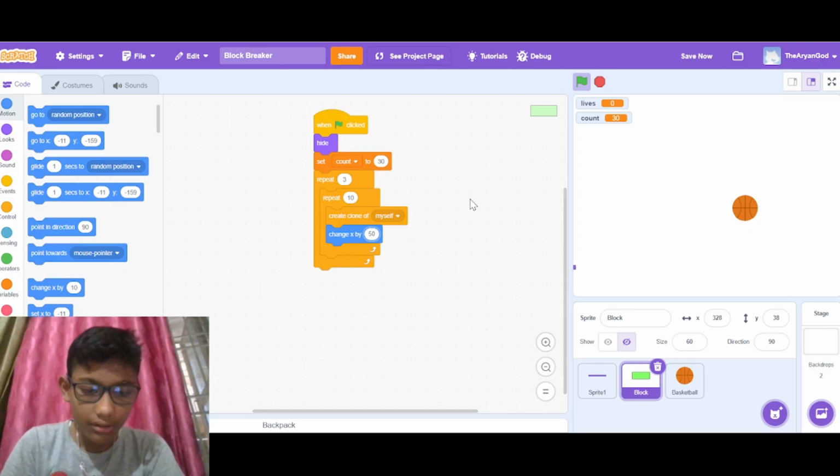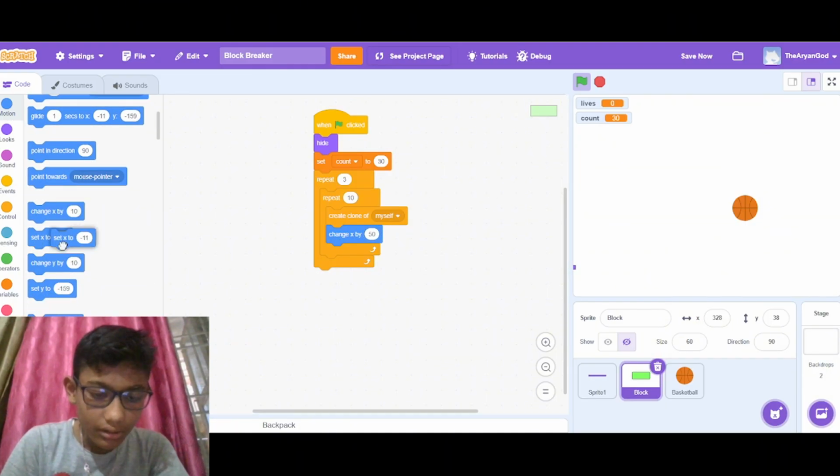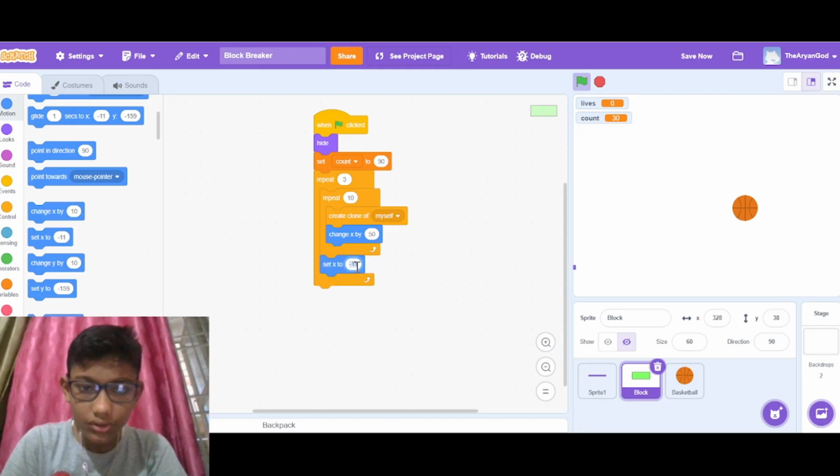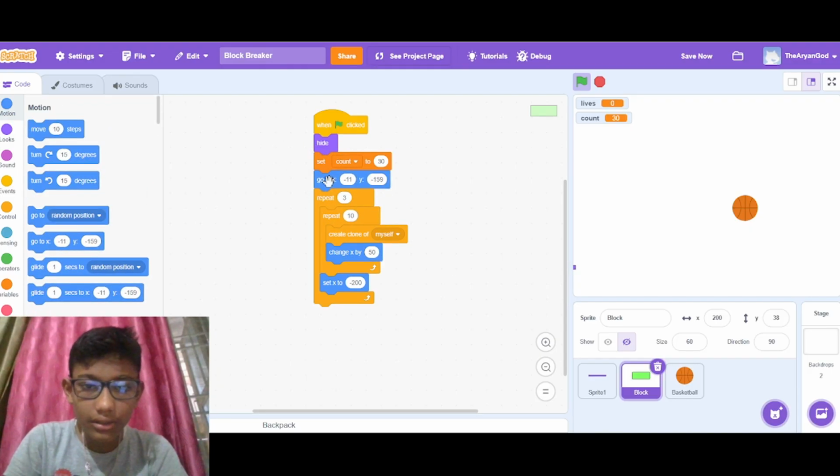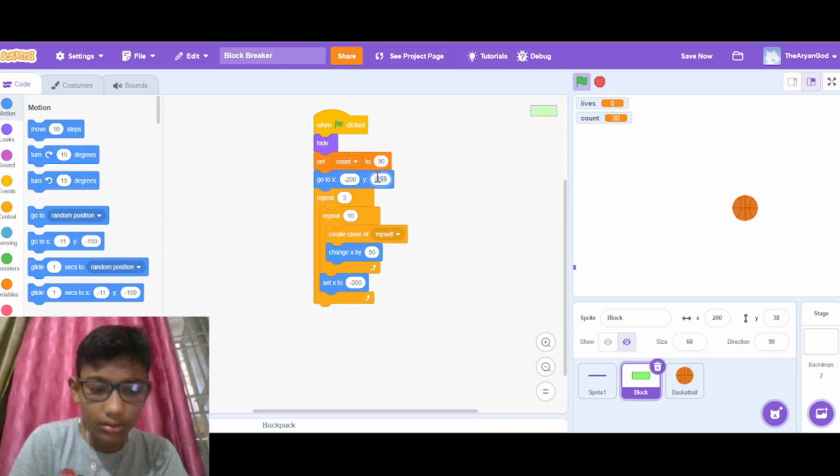And again we will go to set x to minus 200, and then go to x minus 200 and y to 110.